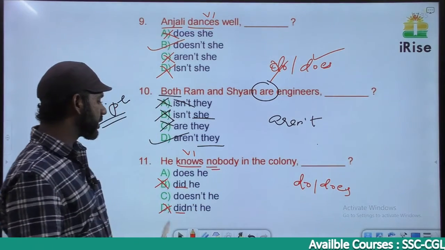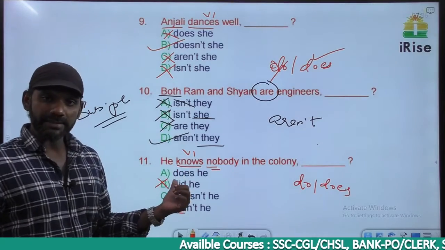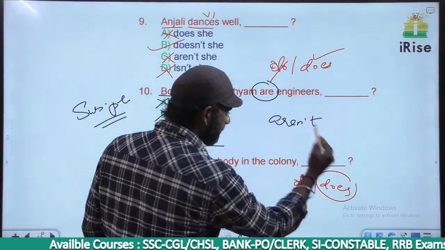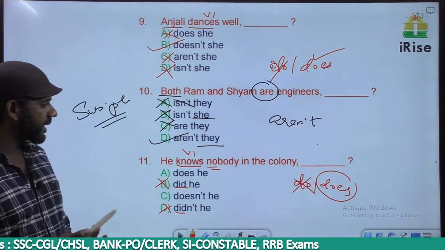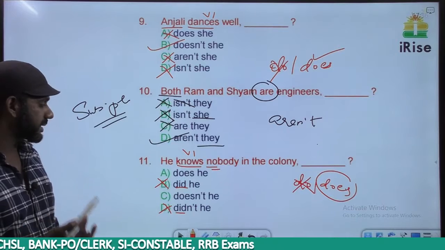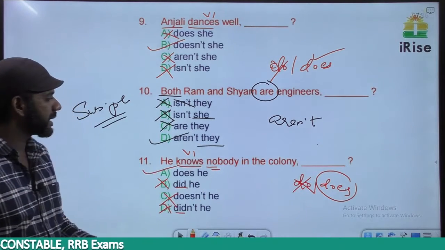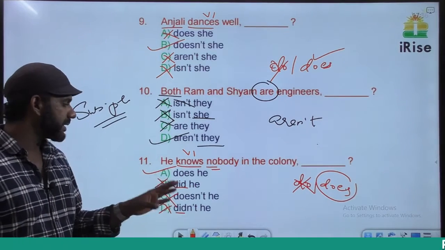So in the tag there should not be an N word. Now the subject here is he, so we cannot use do. Do is eliminated. We have to go for does. An N word in the sentence, in the tag there should not be an N word, so the tag remains as does itself. Based on that, C is gone, the answer must be A, does he. He knows nobody in the colony, does he.